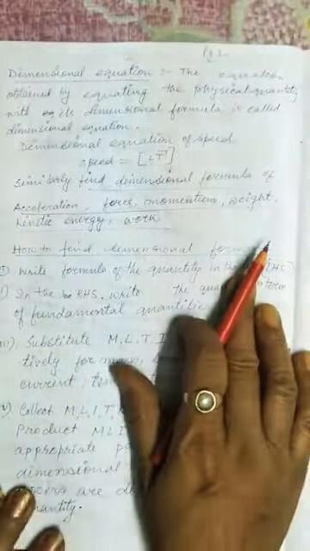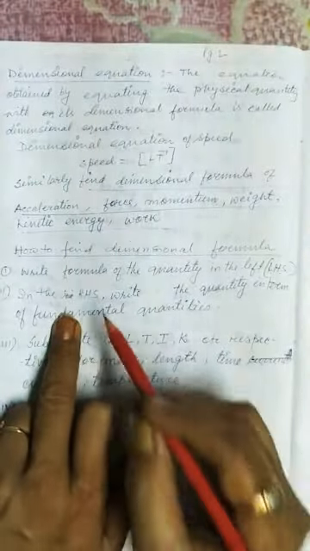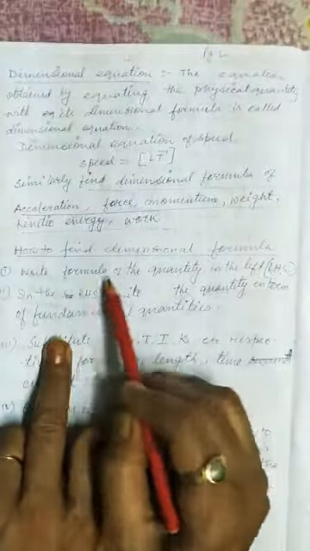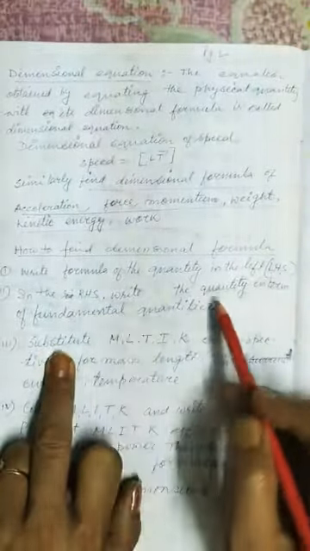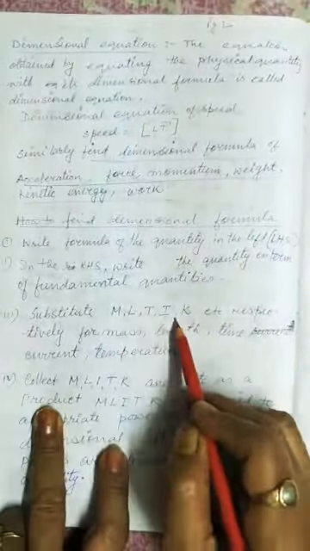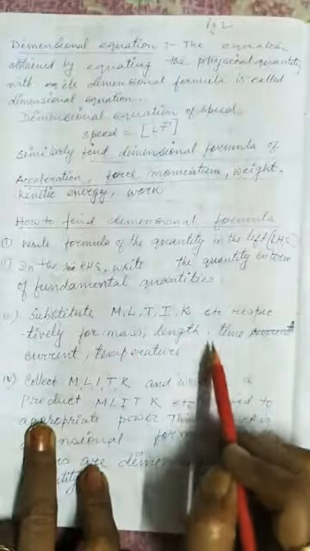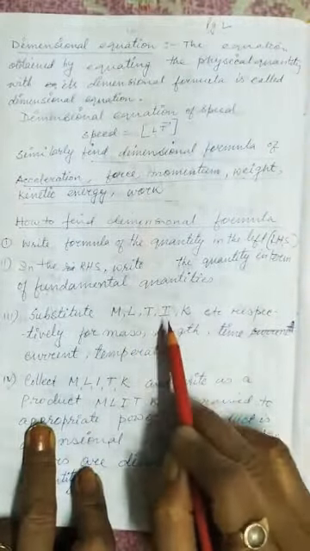Now how to find the dimensional formula? Write the formula of the quantity on the left. In the RHS, write the quantity in terms of fundamental quantities. Substitute M, L, T, I, K, etc. respectively for mass, length, time, I means current, K means temperature in Kelvin.